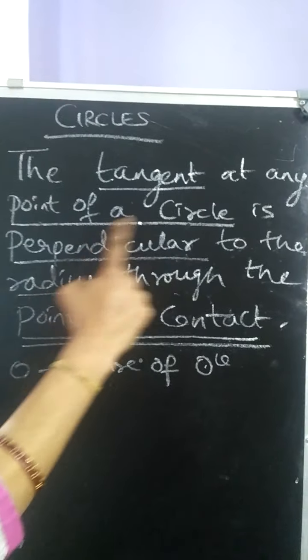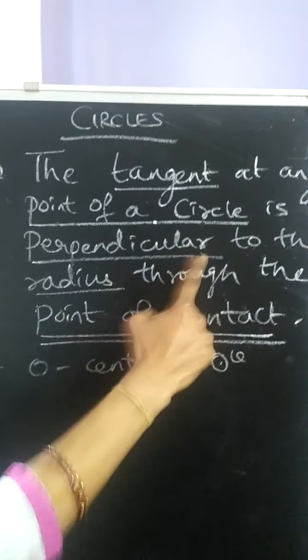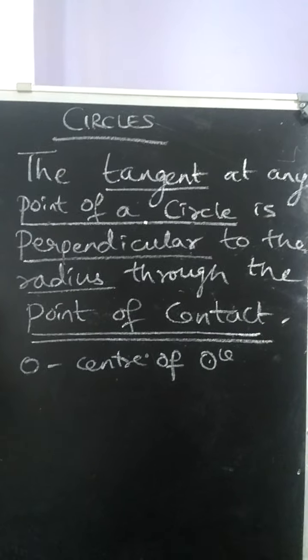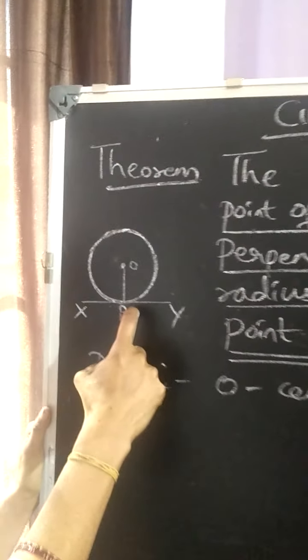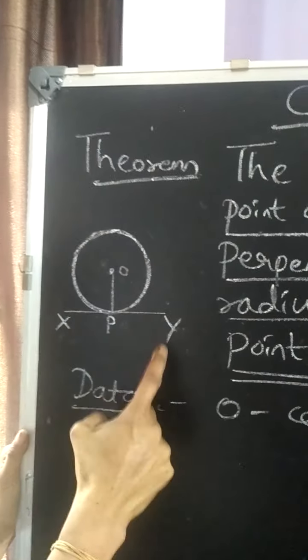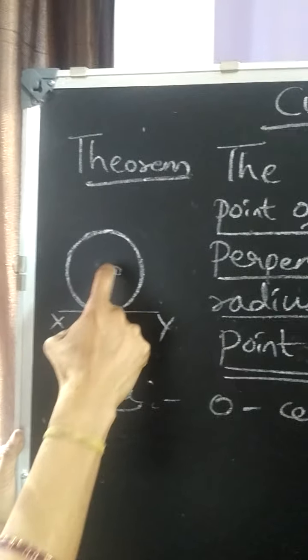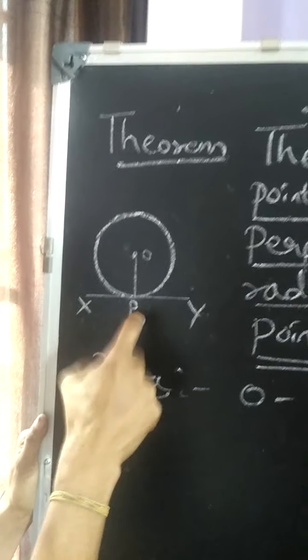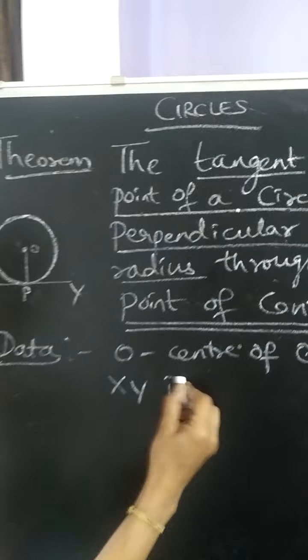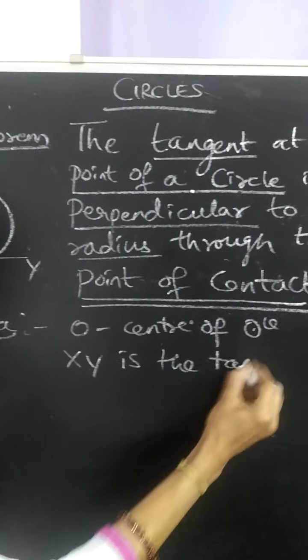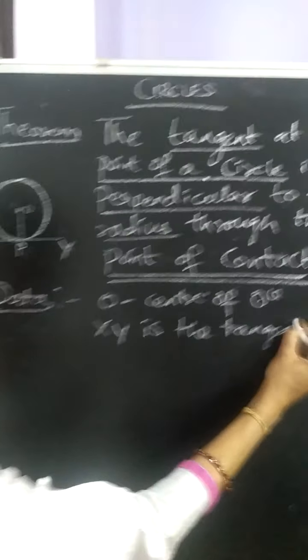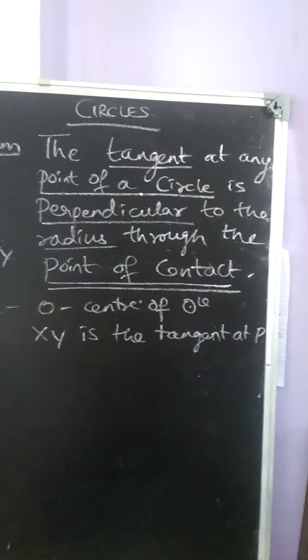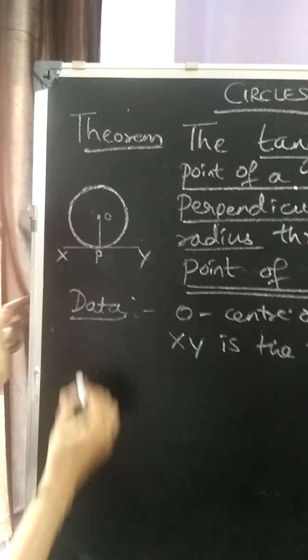So what does the statement say? The tangent at any point of a circle is perpendicular to the radius. You have to prove that OP is perpendicular to XY. Why OP? Because OP is the radius through this P. So O is the center of the circle, XY is the tangent at P. The meaning of at P is P is the point of contact.